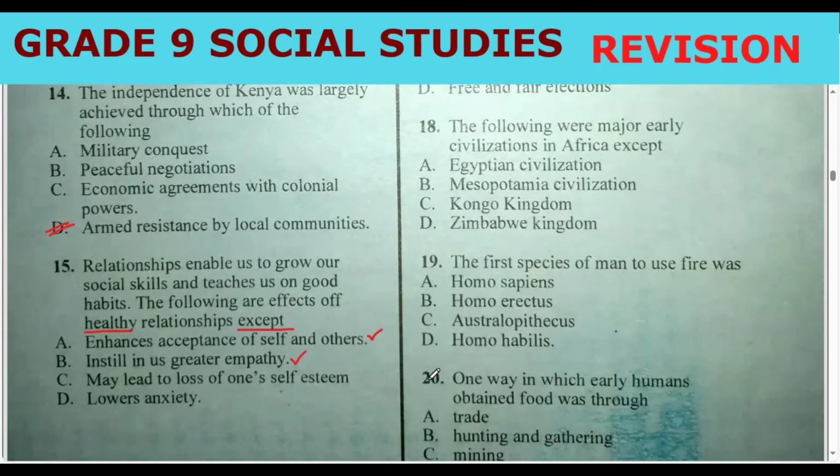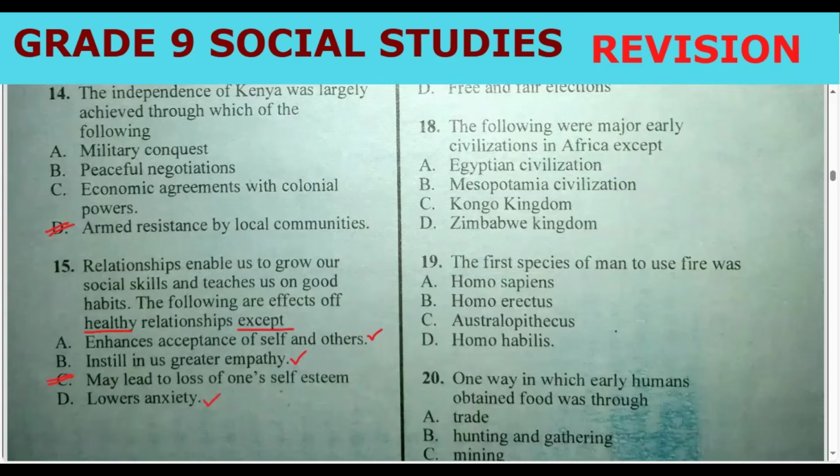Which one do you think is the correct answer between C and D? Which one is not a healthy relationship? Yeah, the correct answer should be C. That is, it may lead one's self-esteem to go down. That will be negative. So the others are correct. And the correct answer there is C.